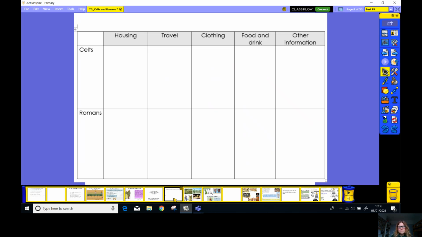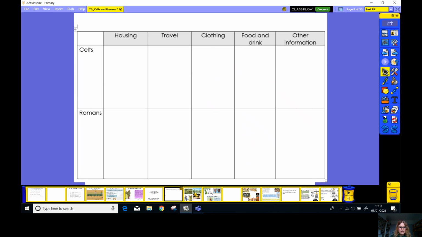Okay, now on Classroom Dojo, I've posted this sheet. Now today we're going to be looking at the Celts and how they lived. You already know a little bit about the Romans, but we'll be doing that another lesson. We're going to be thinking about how they lived, the kind of housing they lived in, how they travelled about, the kind of clothing that they wore. We've already had a look at that, haven't we? And the types of things they might have eaten and drunk, and anything else that we find out about them. So you could use this today to jot down some of your ideas.